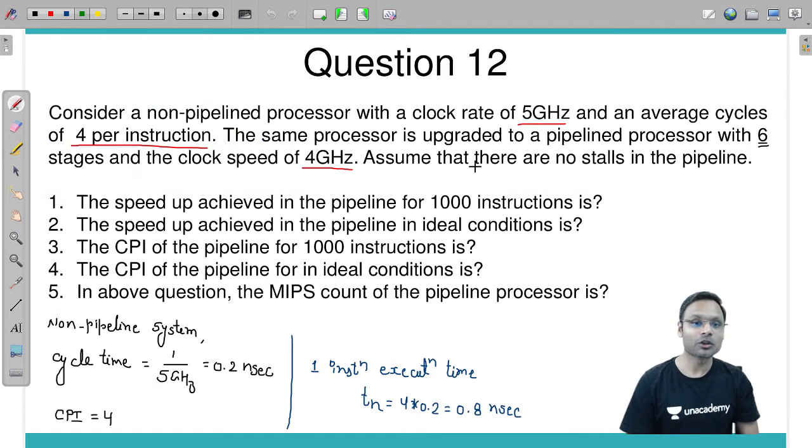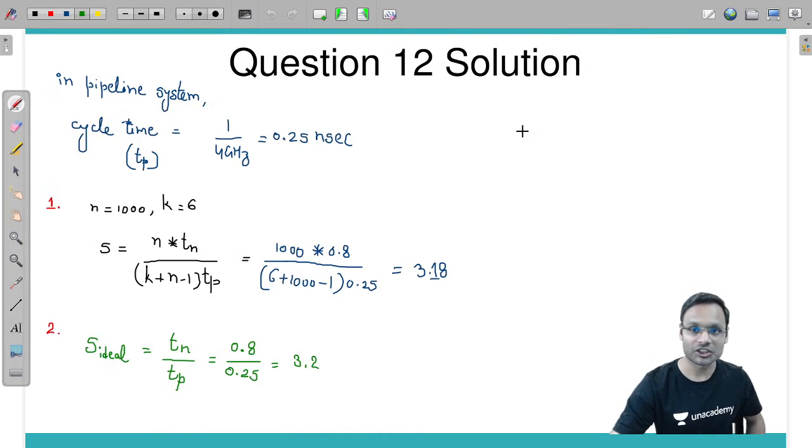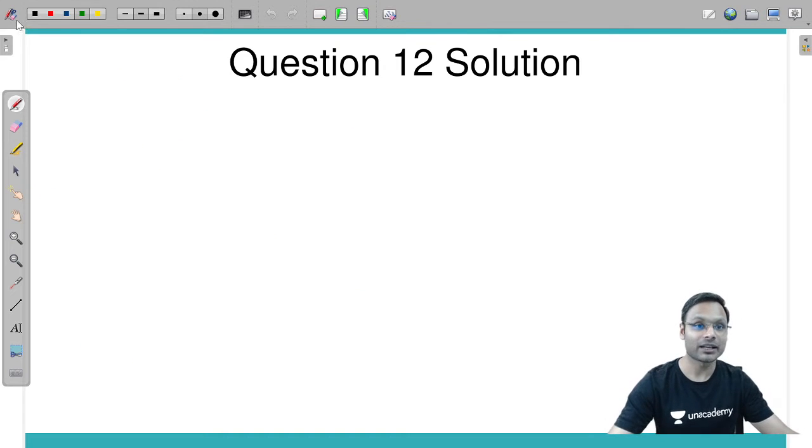Everybody attempt. Now the question is, what is the CPI of the pipeline for 1000 instructions? If you are executing 1000 instructions, what is the CPI? CPI means cycles per instruction.